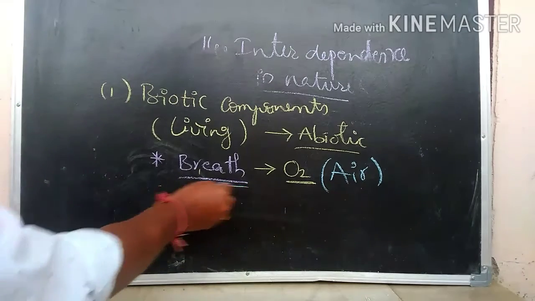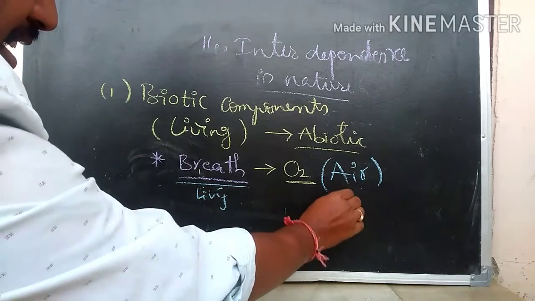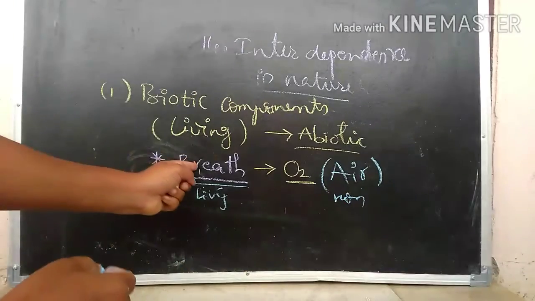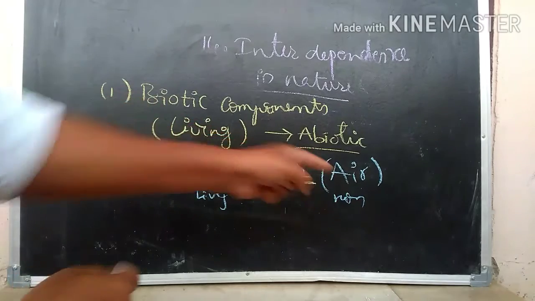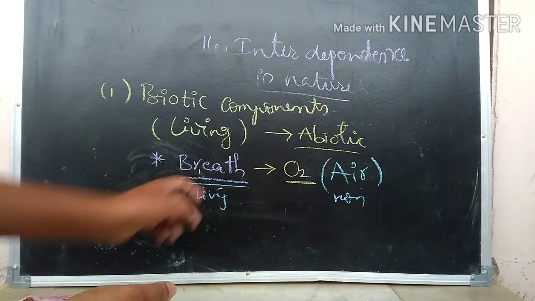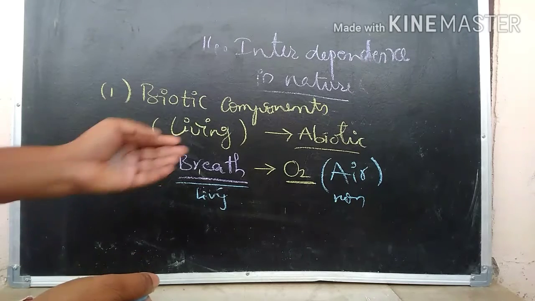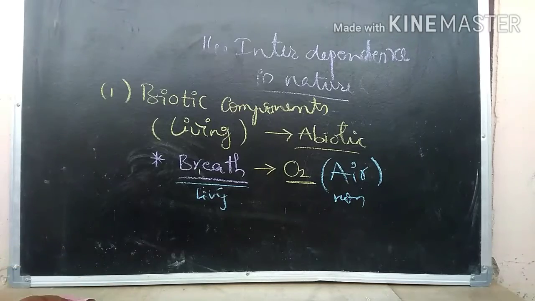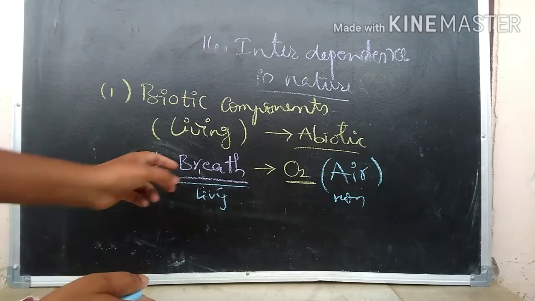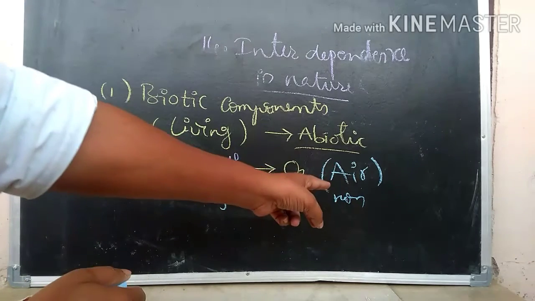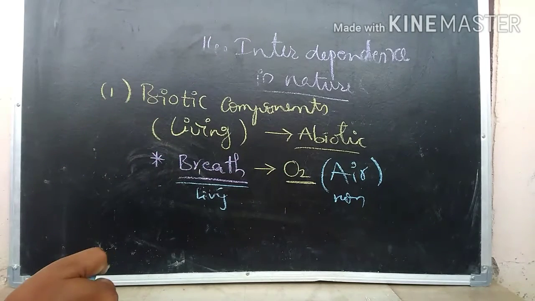All living organisms, the breathing can be done by living things, and here air is a non-living thing. So the living thing is depending upon the non-living thing to survive. Can you guess, without air or oxygen, can we breathe? Can we live? No. No animal is able to live without oxygen or air. So definitely they should depend upon the air. Have you noticed here? The living thing is depending upon the non-living thing.